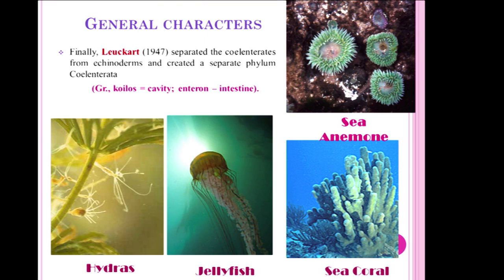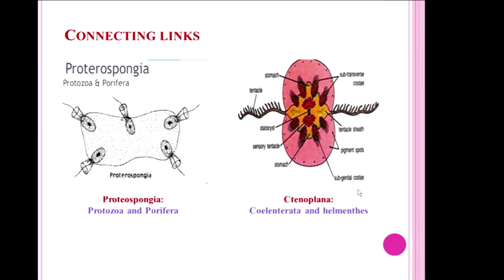This Coelenterata includes diversified animals like hydra, jellyfishes, sea corals and also sea anemones. Now we will see the important animals under this phylum. These two are more important animals, also called connecting links between two distinct phyla.